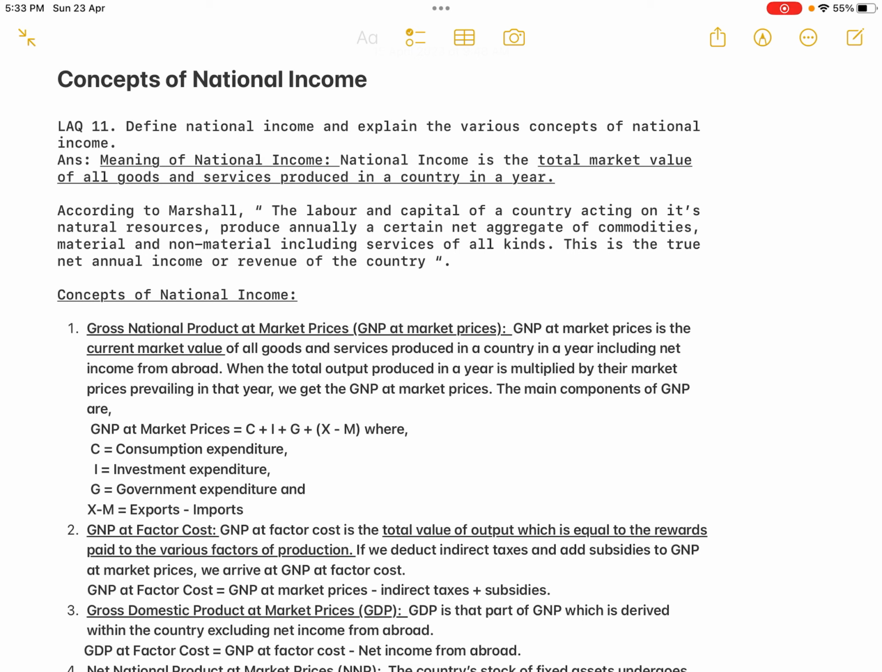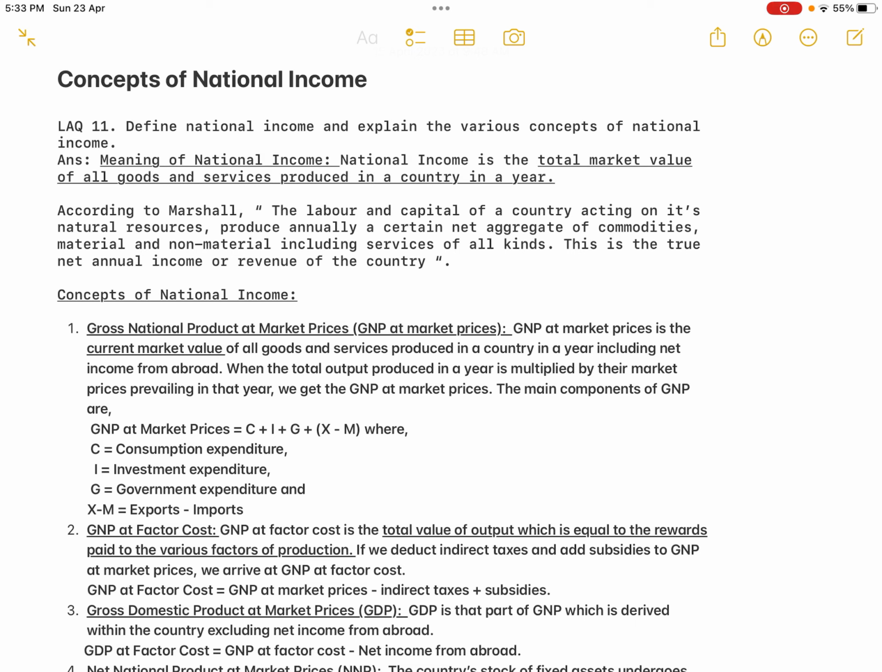The first concept is the gross national product at market prices, that is GNP at market prices. I already explained to you, price into quantity is the market price. So GNP at market prices is the current market value, that is whatever the price prevailing in the current year, of all goods and services produced in a country, including net income from abroad. National product means you have to include the net income from abroad also. So when the total output produced in a year is multiplied by their market prices, that is price into quantity, prevailing in that year, we get the GNP at market prices.